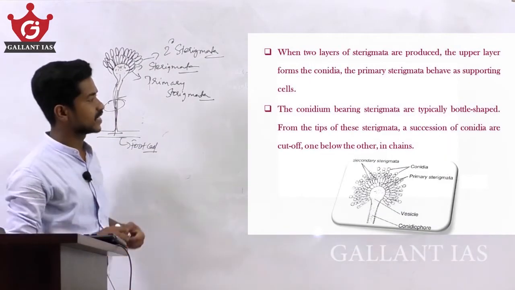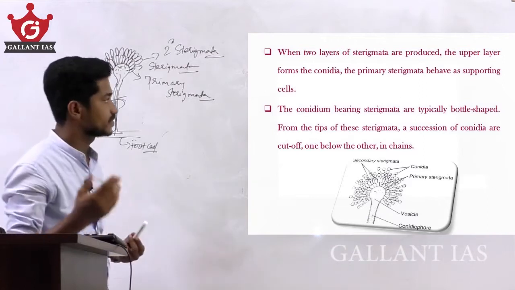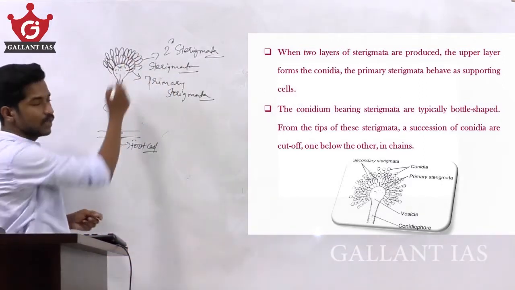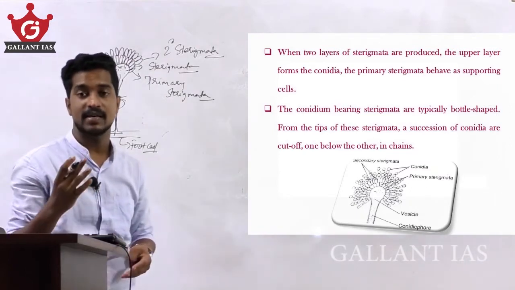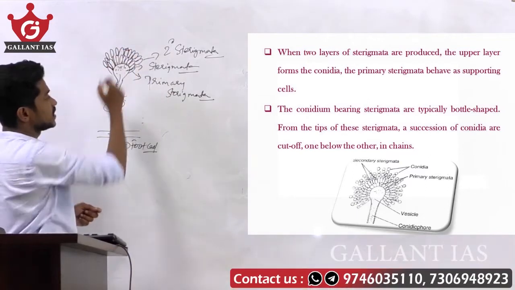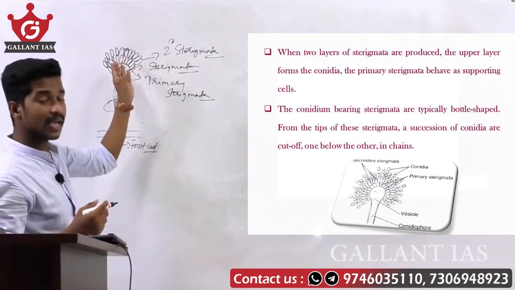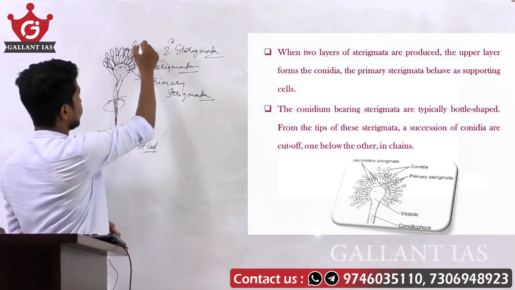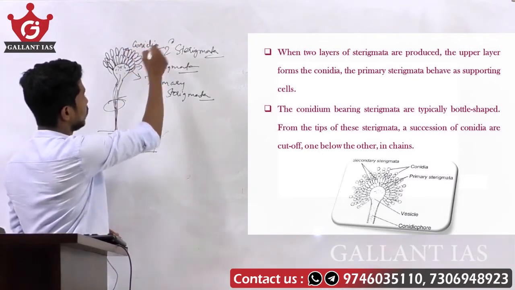When two layers of sterigmata are produced, the upper layer forms the conidia. This is the upper layer, which forms the conidia, formed from the secondary sterigmata.